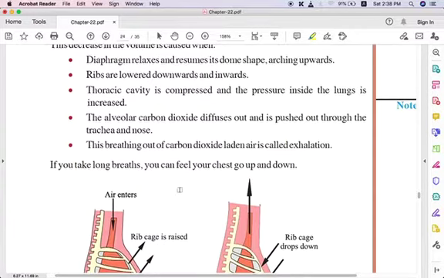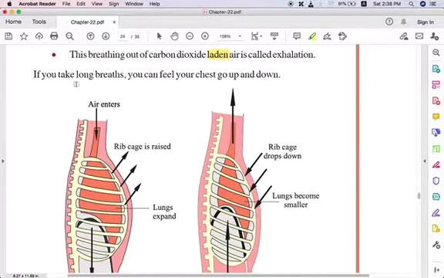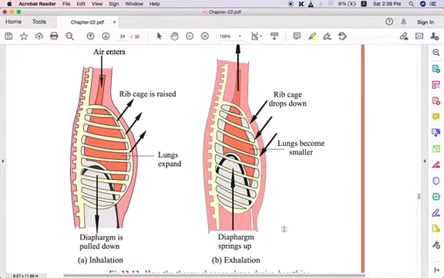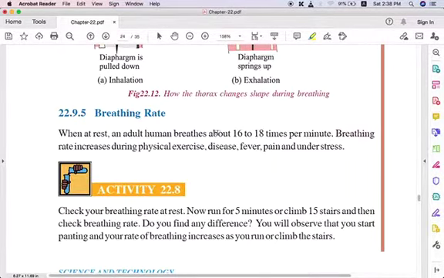This breathing out of air laden with carbon dioxide, meaning containing carbon dioxide, is called exhalation. If you take long breaths, you can feel your chest go up and down. This is the diagrammatic representation that you have to remember.